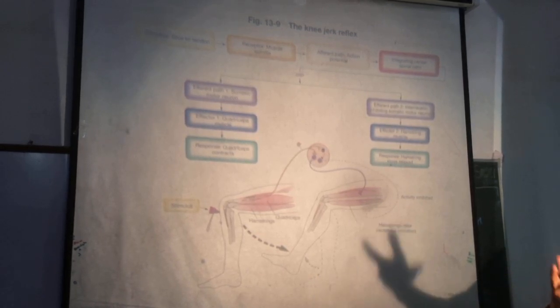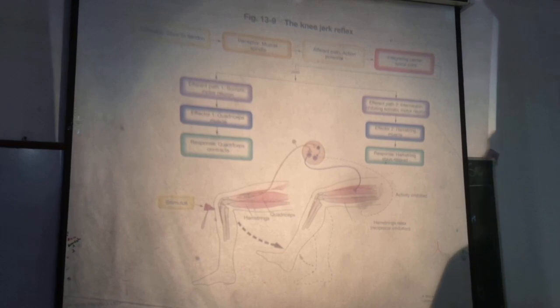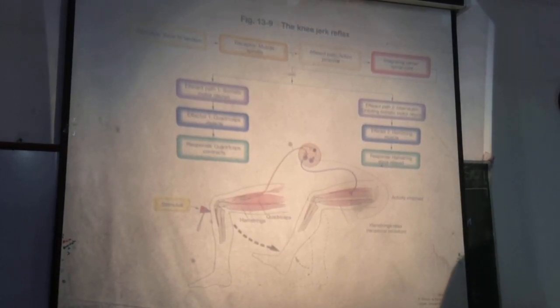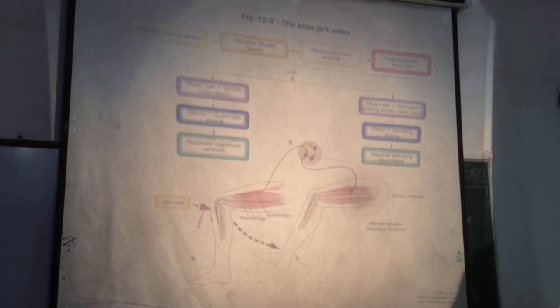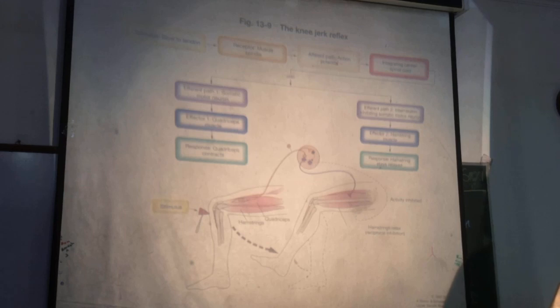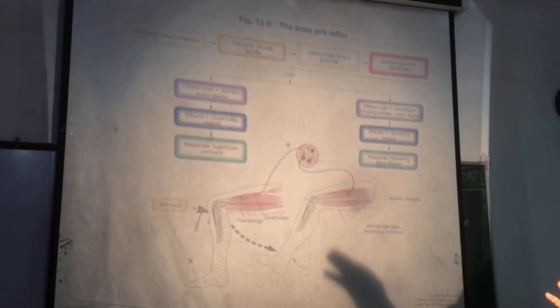Then the muscle undergoes relaxation. Why? Because when the muscle shortens, there is shortening of the muscle spindle. Discharge of impulses from the muscle spindle decreases, and this results in muscle relaxation.